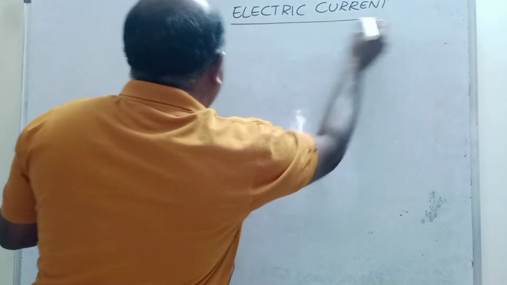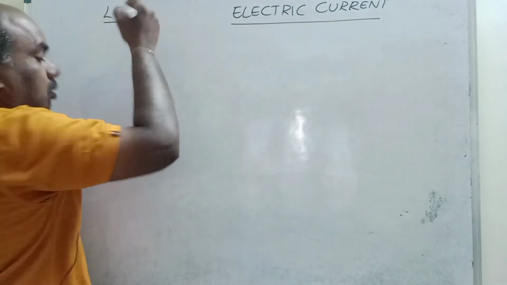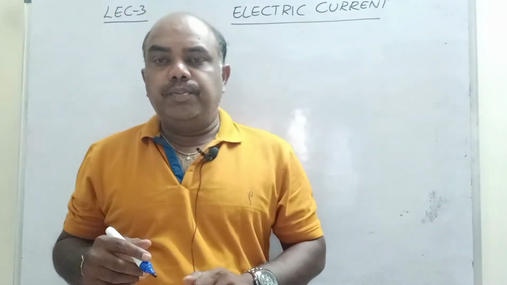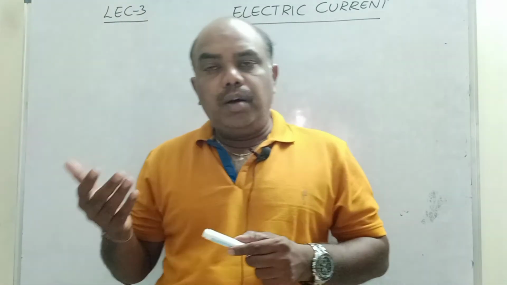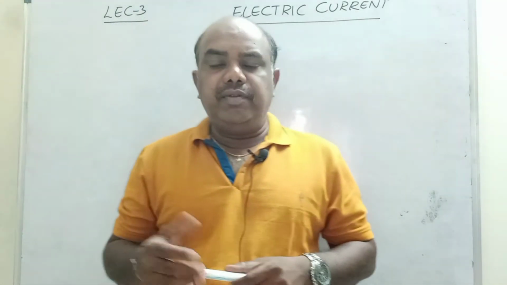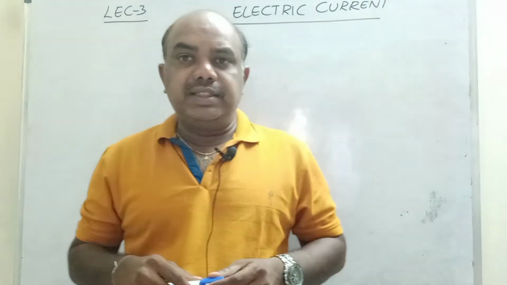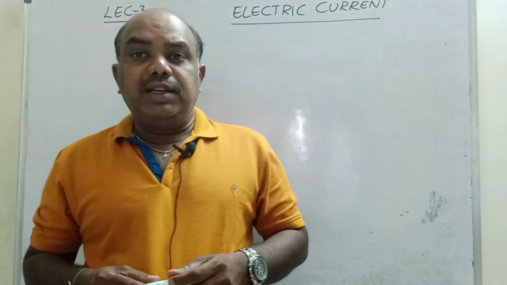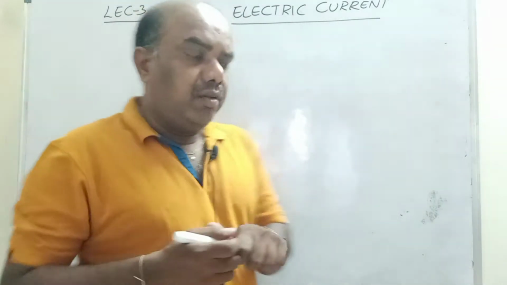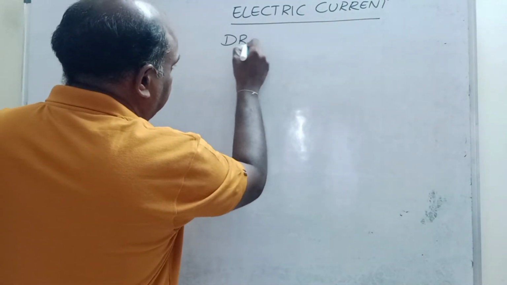This is lecture number 3. In the first two lectures, I explained what is current, what is resistance, what is potential difference, what is potential. All those things we saw in the first and second lectures. In this session, we will see what is meant by drift speed. Very important concept, drift velocity.